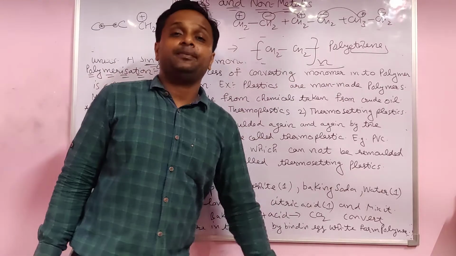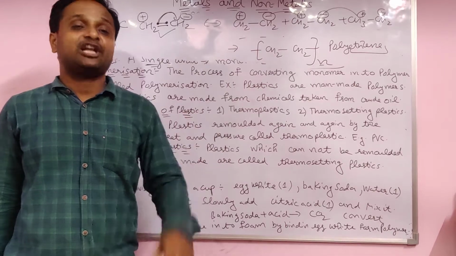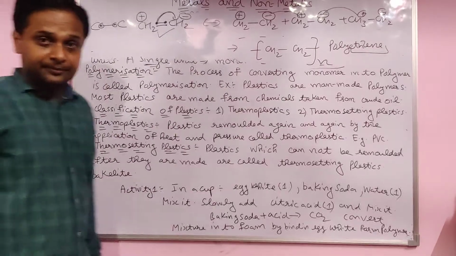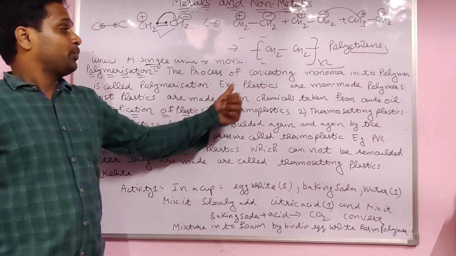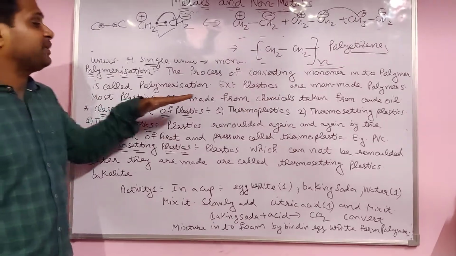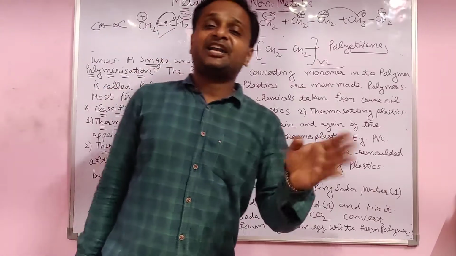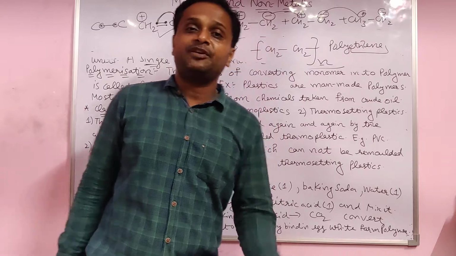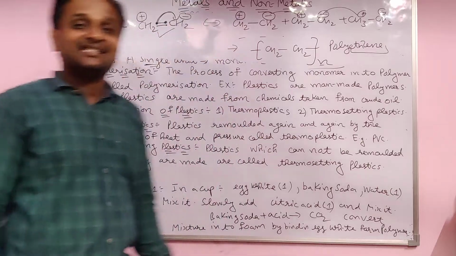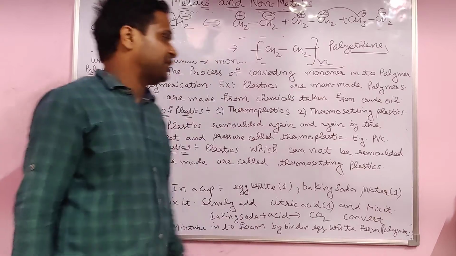Plastics are made up of polymers. You know plastics, for example PVC, polyvinyl chloride. A lot of polymers are there, for example terylene. So plastics are man-made polymers. Most plastics are made from chemicals only. Polymers are of two types: one is artificial and one is natural, which we get from nature. Those that are made by man only are called artificial polymers.